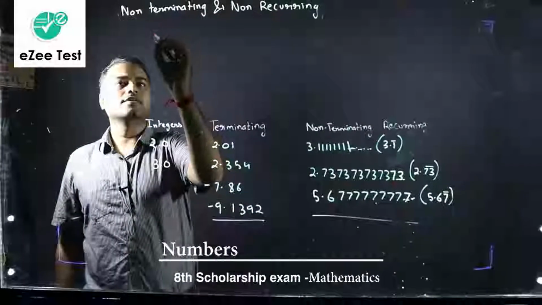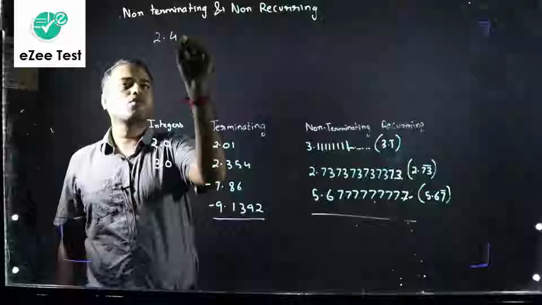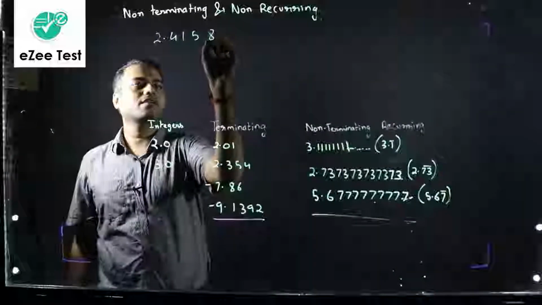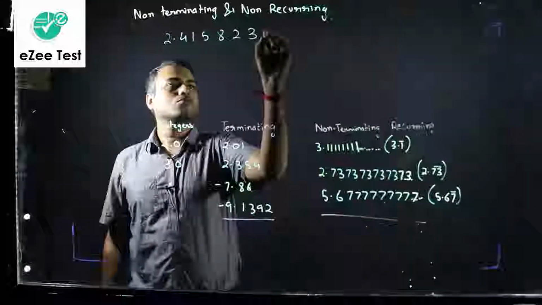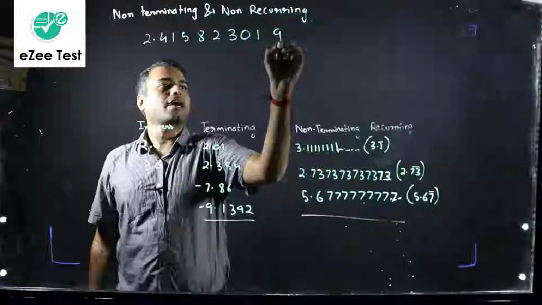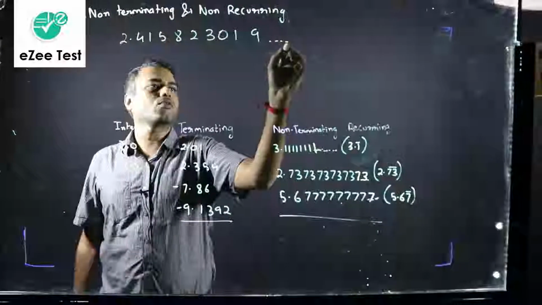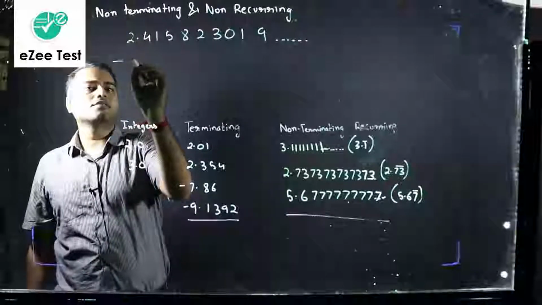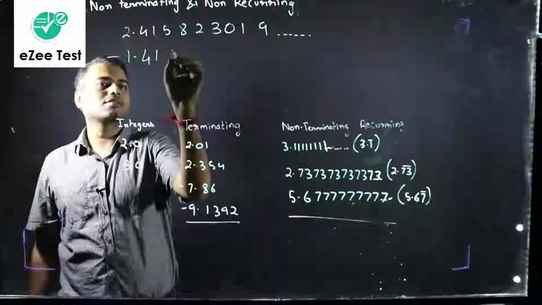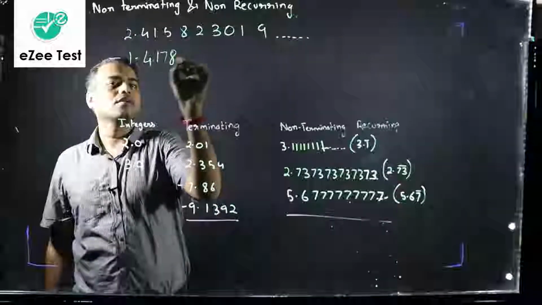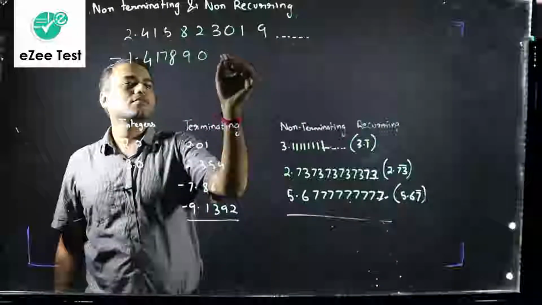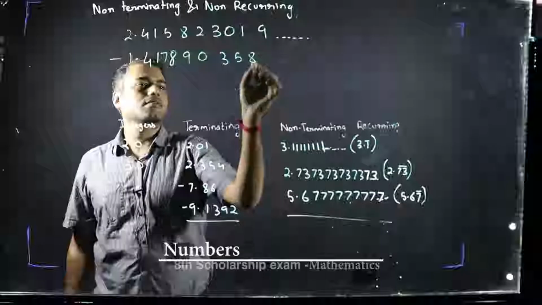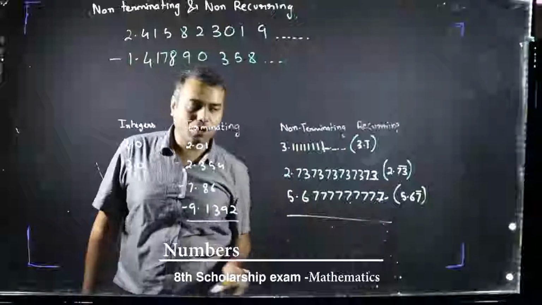Let's say it is 2.415823019 and so on. We can keep on going like this. Let's take another example. Minus 1.4178903588, right? And we can keep on going like this.